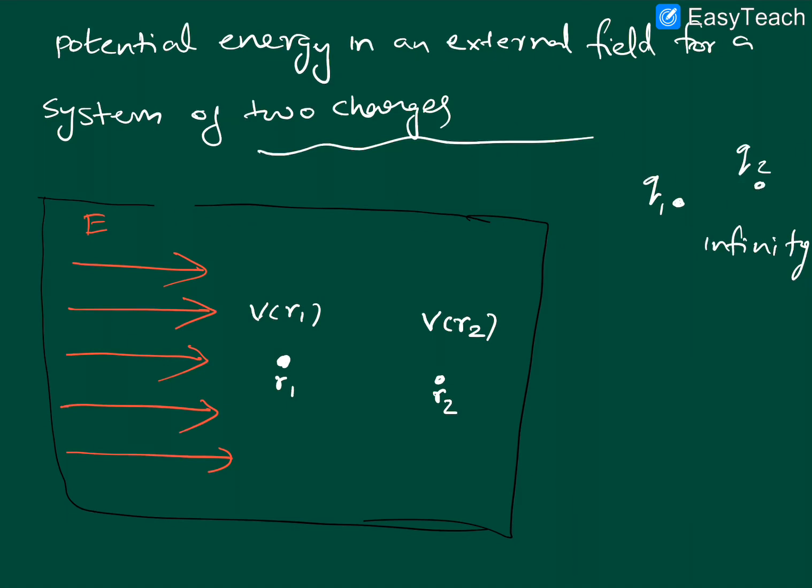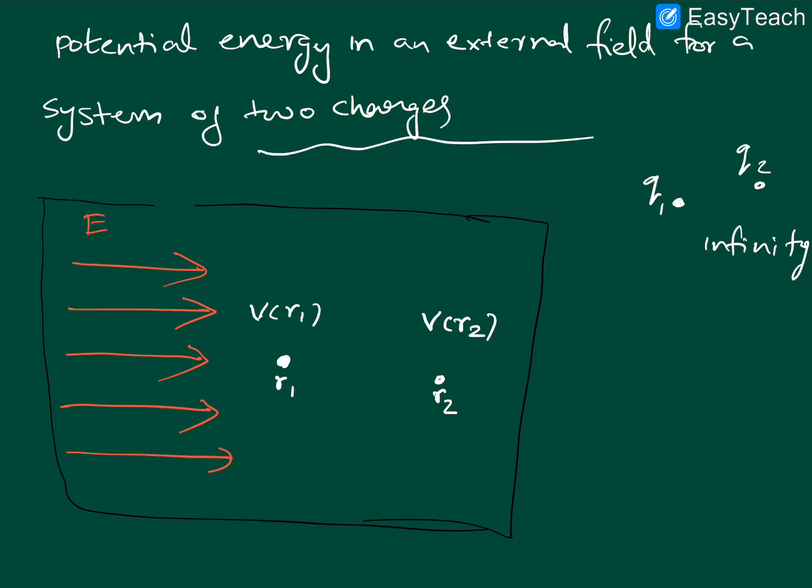Okay, now you are bringing the first charge. You are having Q1, you will bring Q1 from infinity to R1. In that process you need to do some work. It is not like the first case. In case 1 where external field is absent, you don't need any work for bringing the first charge, but here you need to do some work in the initial case itself because there is already an external field.